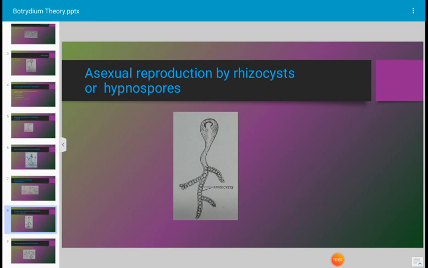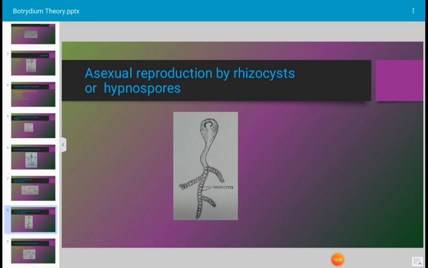When several thick-walled multinucleate hypnospores are formed, that is described as sporocysts. The hypnospores are formed in the rhizoidal system of the Botrydium plant. During dry weather, the entire content of the aerial vesicle migrates to the rhizoidal system, where it divides into several multinucleate pieces of cytoplasm, which are called hypnospores or rhizocysts, because they are formed in the rhizoidal system. Hence, they are called rhizocysts.